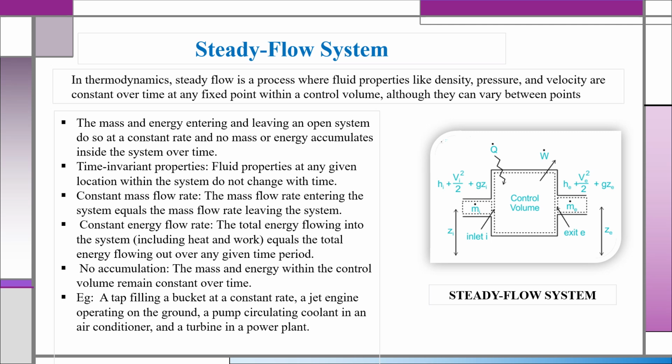We can see in the diagram m i, that means the mass entering the system, is equal to the mass leaving the system, that means m e. So mathematically we can say the rate of change of energy within the system is zero. So it's a steady operation, like a turbine running continuously under constant load and speed. That is all about the steady flow system.